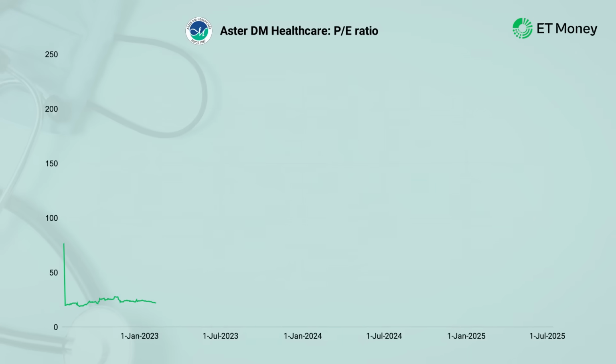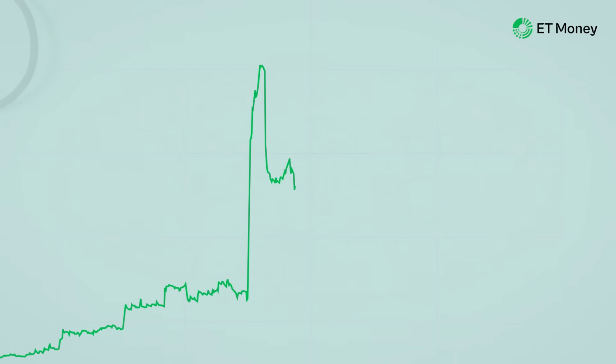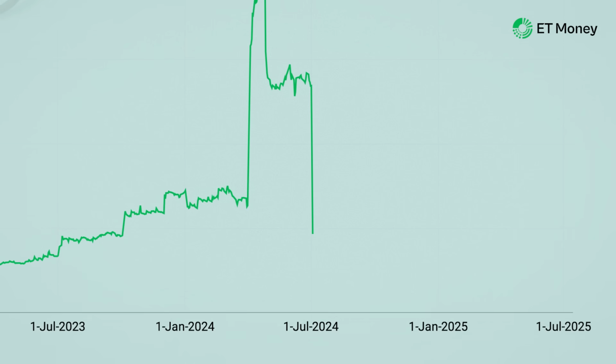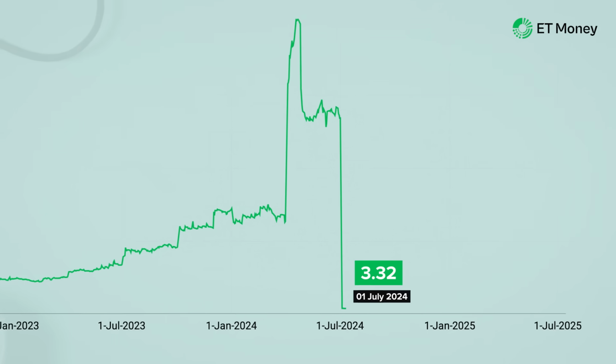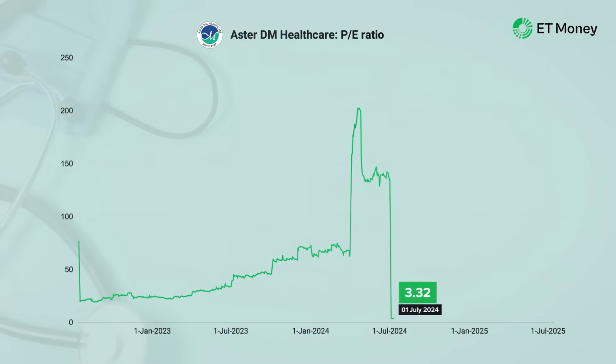A few months ago, a friend of mine called up. He was excited about a stock and he wanted to share his so-called discovery. The stock, Aster DM Healthcare, had a PE of 134 times until June 2024. But then, the PE suddenly dropped to just 3 times. My friend felt the stock was quite a bargain at those levels.